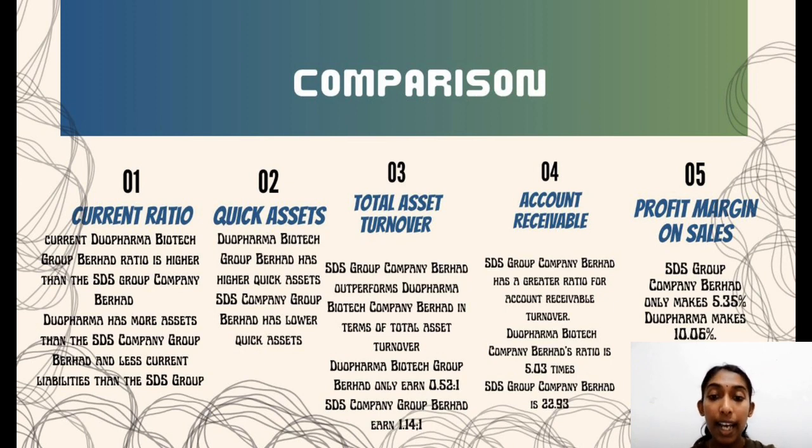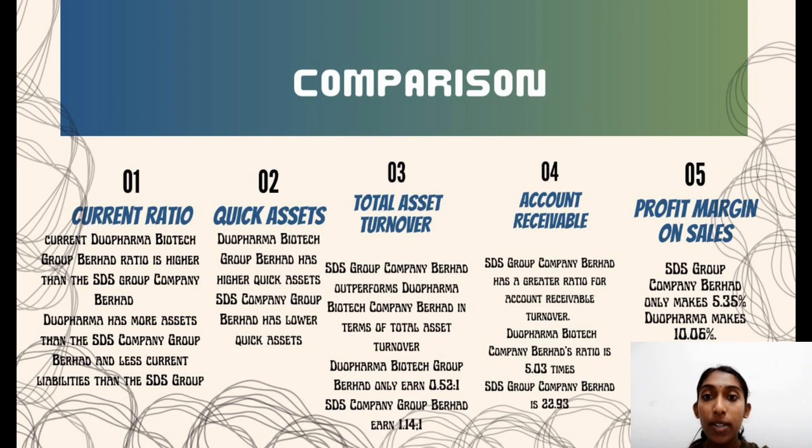For total asset turnover, STS outperformed Dua Pharma. Total asset turnover for Dua Pharma Biotech is 0.58 times for RM1, whereas STS is 1.41 times for RM1. Revenue generated by STS is more than Dua Pharma Biotech. For account receivable turnover, STS has a higher ratio of 22.93 times, meanwhile Dua Pharma Biotech has 5.03. STS Group collects account receivables within 16 days, but Dua Pharma took 73 days.